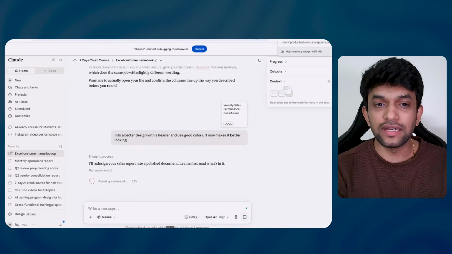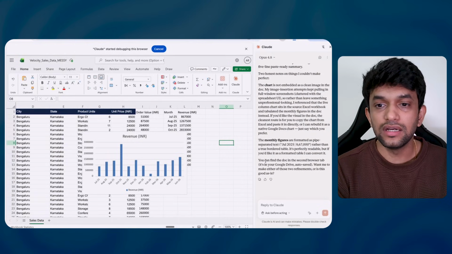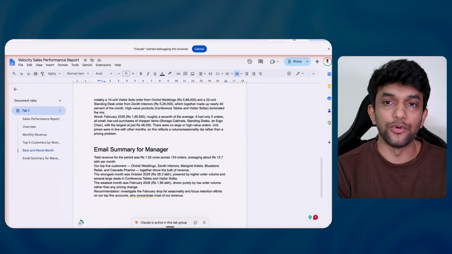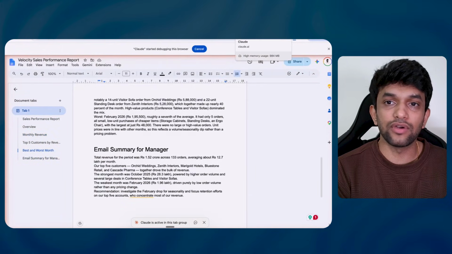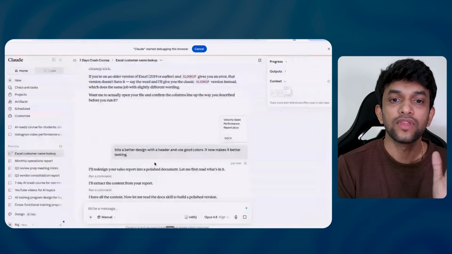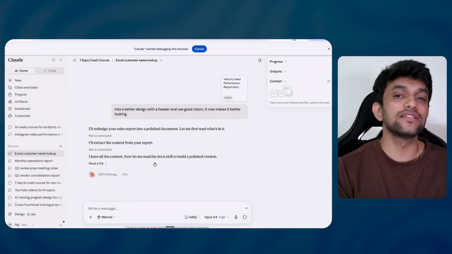Can you see what it said? It said, I have created a report. You can find the doc in the second browser tab. When I clicked on the second browser tab, it was there already. Okay, it has given me a report. But I downloaded it and I was like, okay, I cannot give this to my manager. He will beat me, right? So what did I do? I asked it to create something beautiful. Design it better. Okay, so now it is going to design better.